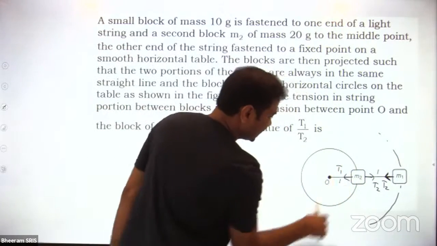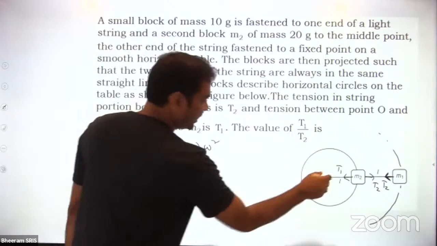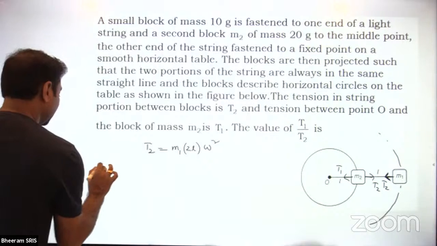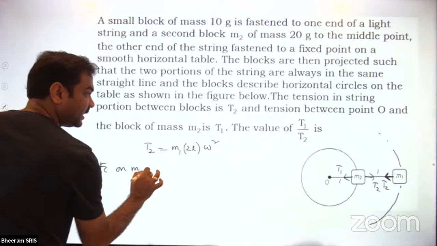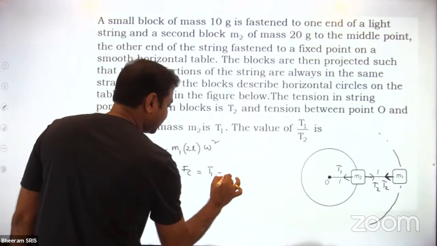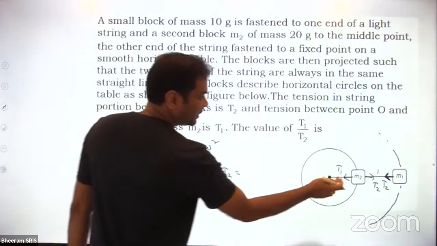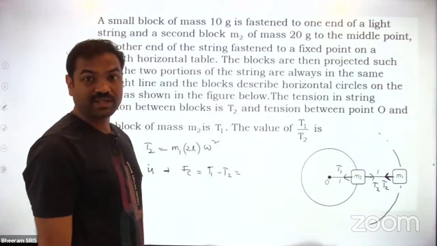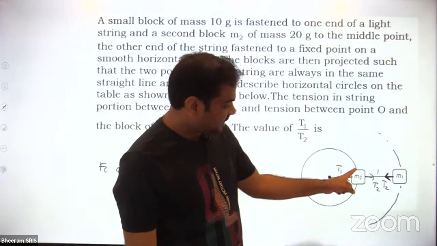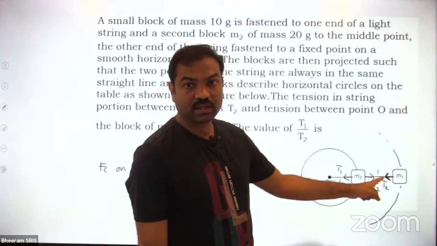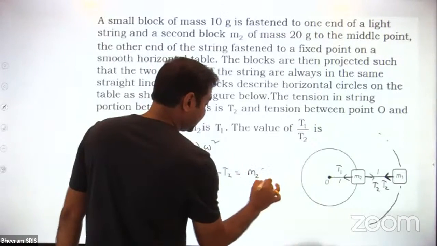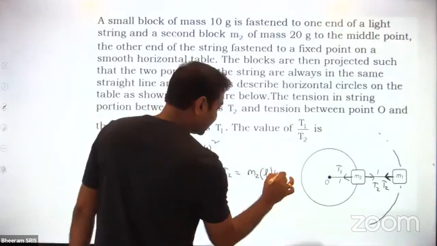And what is the centripetal force acting on M2? If I'm talking about the M2 object, T1 is acting towards the center, T2 is acting away from the center. So the centripetal force on M2 is T1 minus T2. Don't go for only T1. I think that is the mistake people have made. T1 is acting towards the center, T2 away from the center, so T1 minus T2 will be the net centripetal force. That should be equal to mass M2 into L into omega square.